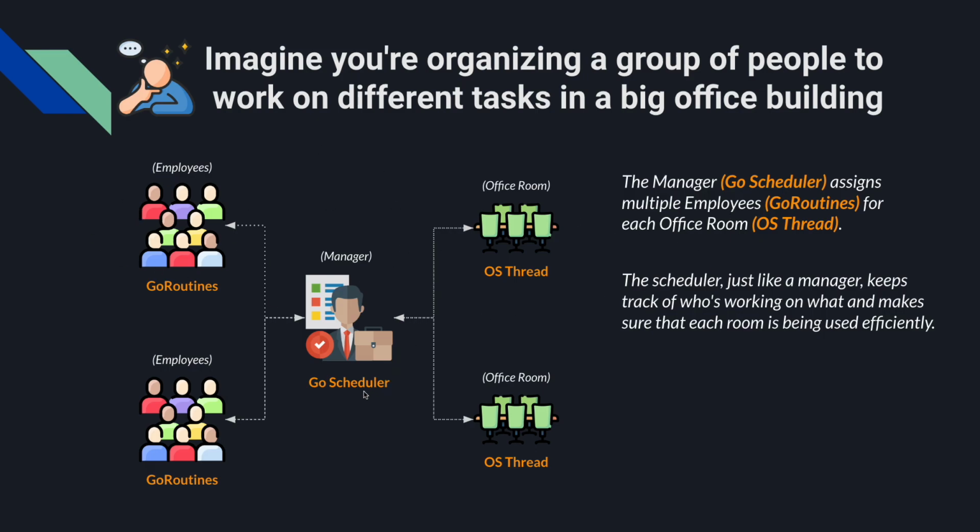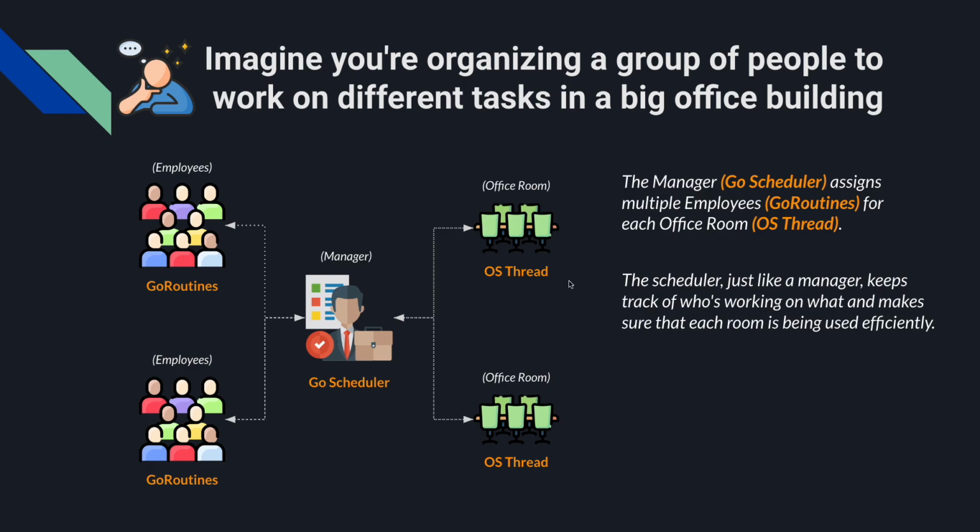So remember, the Go scheduler is the one that maps Go routines to each of the OS threads. The scheduler, just like a manager, keeps track of who's working on what and makes sure that each room is being used efficiently. So that is why Go routines are considered lightweight, because you can assign multiple Go routines to each OS thread.